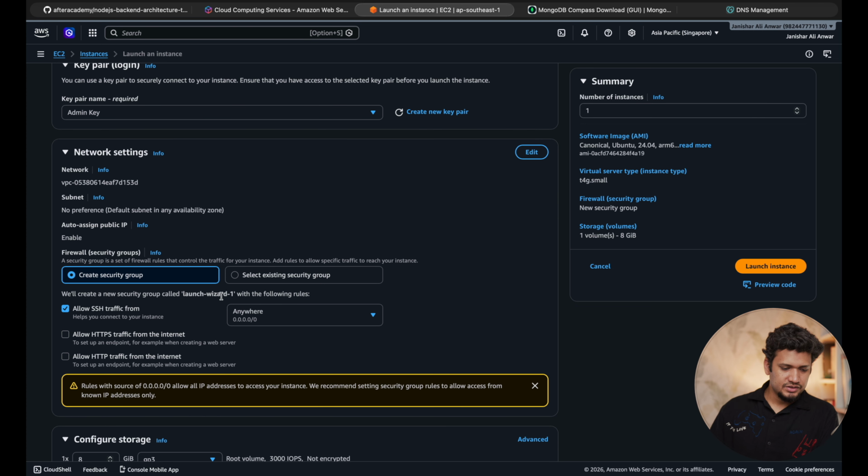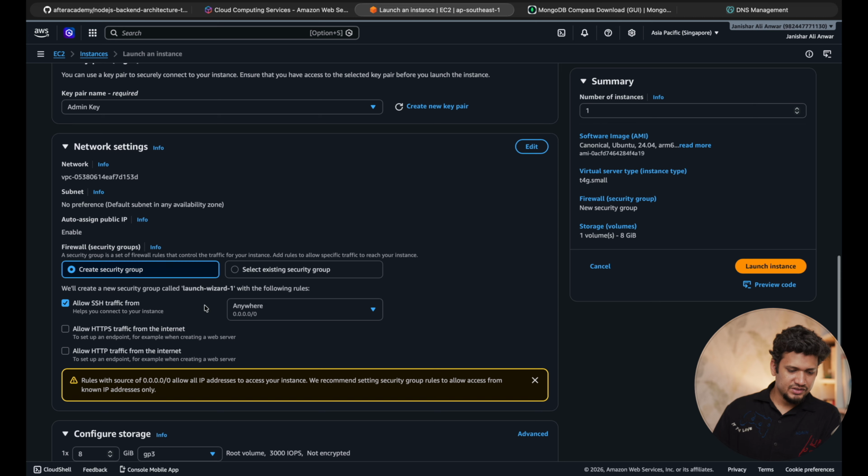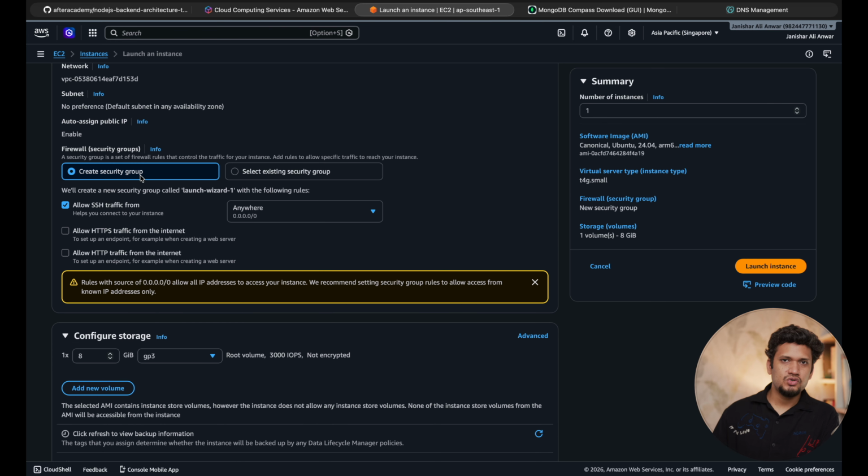Now let's go further. You want to create a security group or select one. Let me create a security group. The security group acts like a firewall. It means that whenever somebody is trying to access your server from outside, it will decide which port or IP can be accessed from outside.